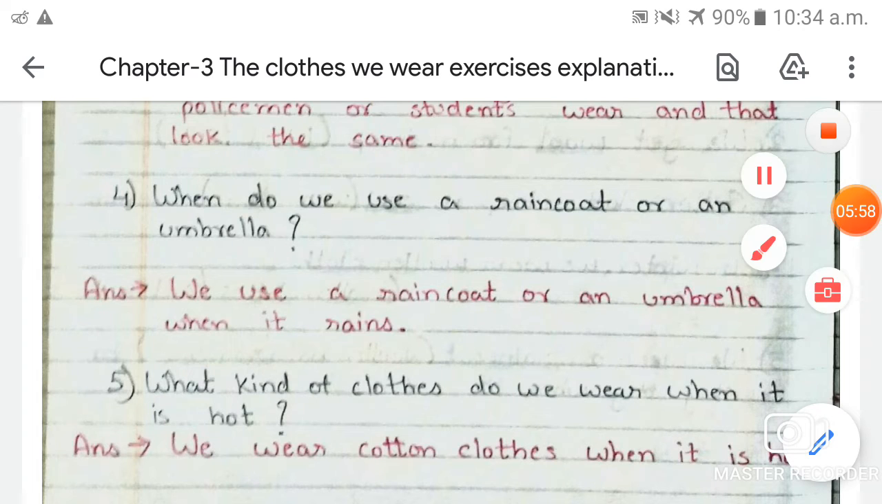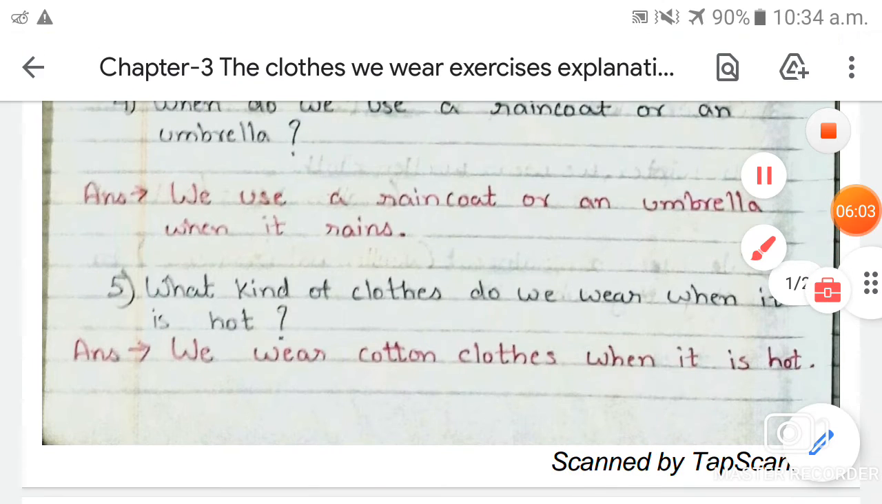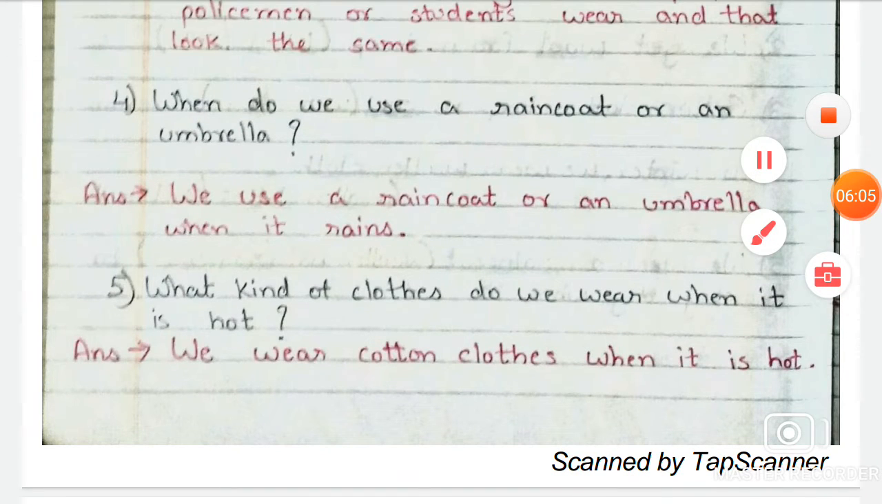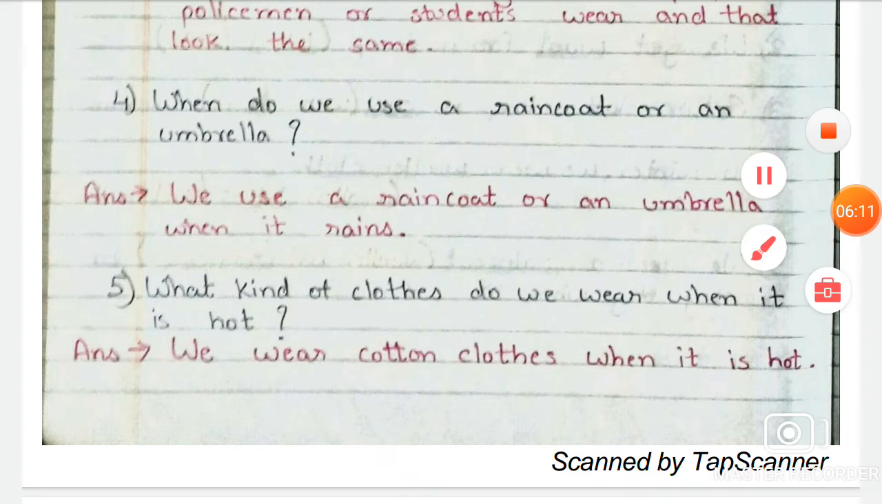Is that clear? You have to write the answers of these questions in your notebook. Okay students, don't write this answer in your book, you have to write this in your notebook.